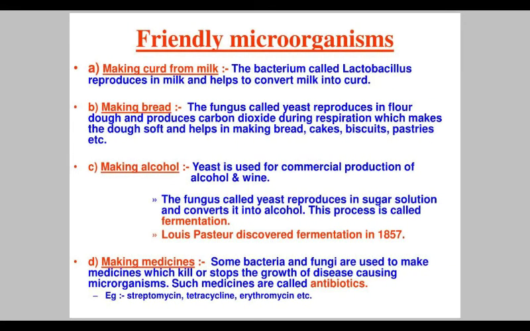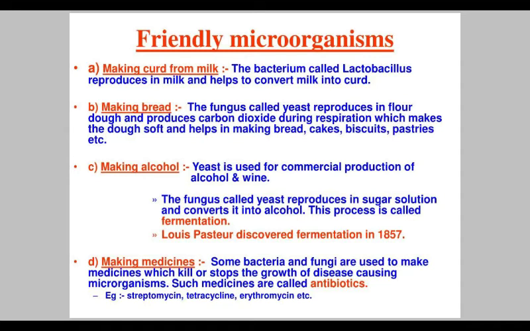There are some friendly microorganisms, for example lactobacillus, which is used for making curd. There is a microorganism known as yeast, which is a fungus, which is used for making bread. This yeast is also used for the commercial production of alcohol and wine. The process by which alcohol and wine is produced is known as fermentation, and Louis Pasteur discovered this process in 1857.